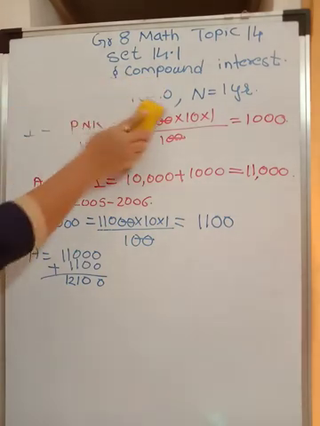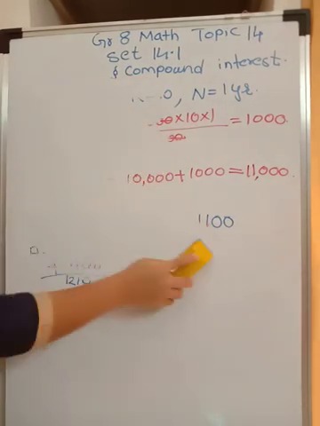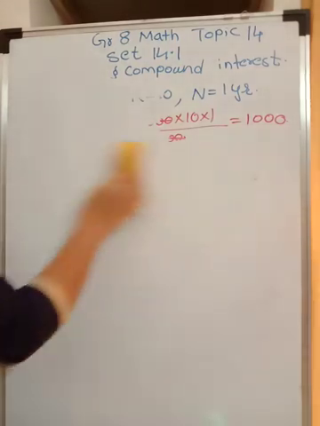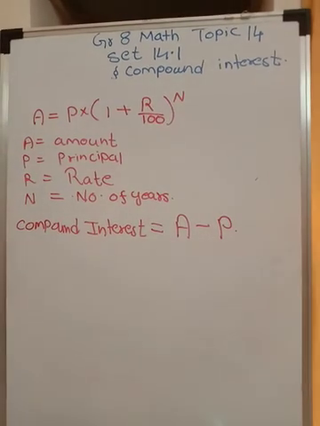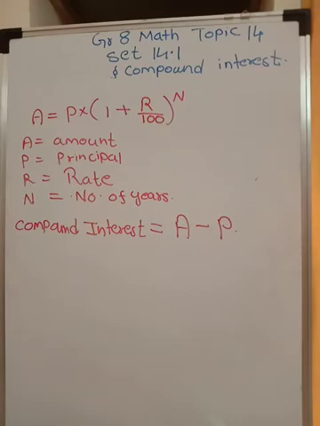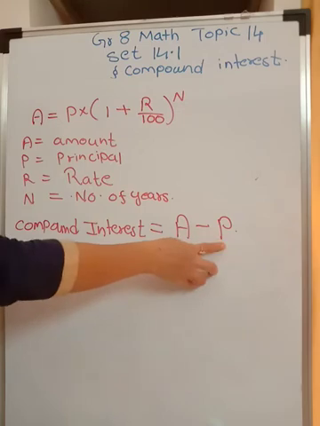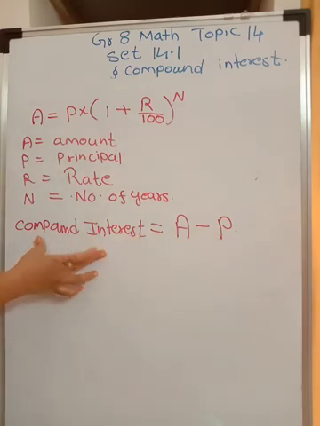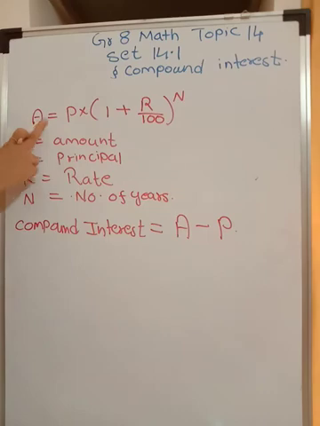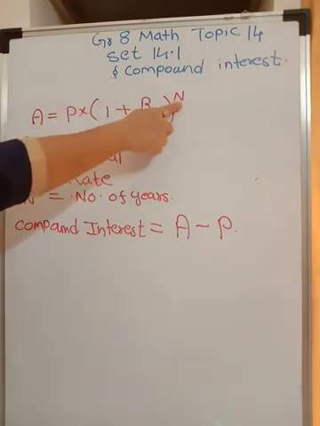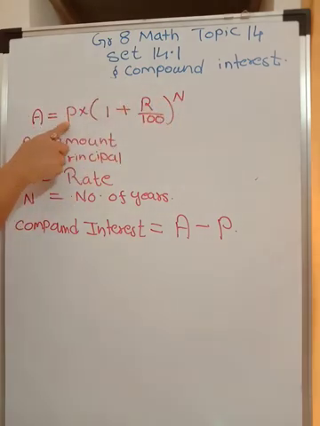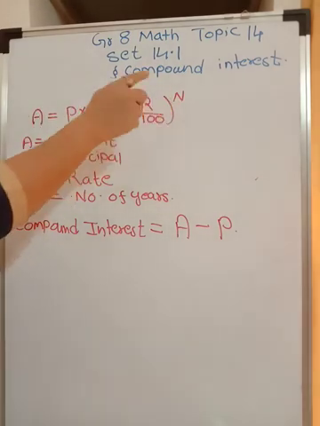Now, when we solve problems on compound interest, one formula is given to you all. So let us see the formula to find compound interest. When it comes to compound interest, it is easier to find the amount rather than the interest. So first we find the amount, and then if you subtract the principal from the amount, you get compound interest. The formula is A = P(1 + R/100)^n, where A is amount, P is principal, R is rate, and n is number of years.